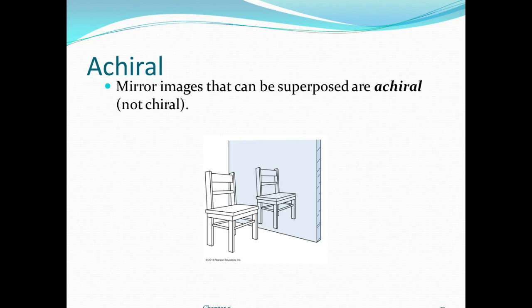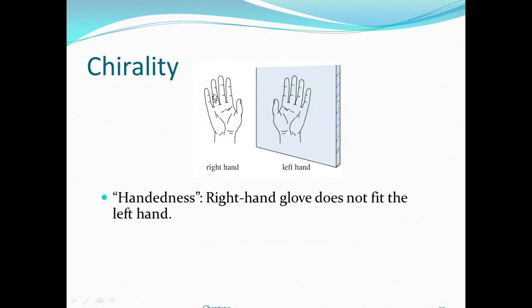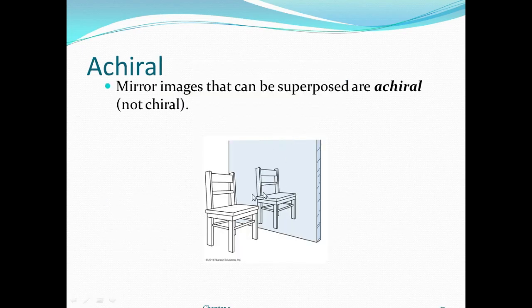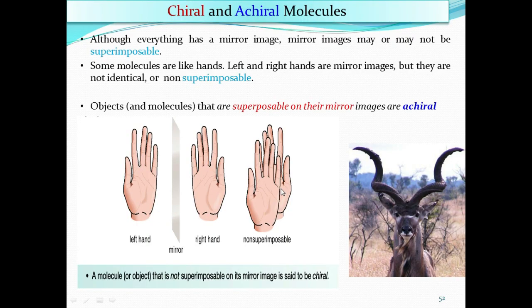Achiral means the mirror image can be superposed on the original. For the chair, when shown in a mirror, there is no difference. But the right hand and the left hand are different. This is called chiral. Another way: this is the chair, and the same image is shown in the mirror. So here are chiral and achiral molecules.